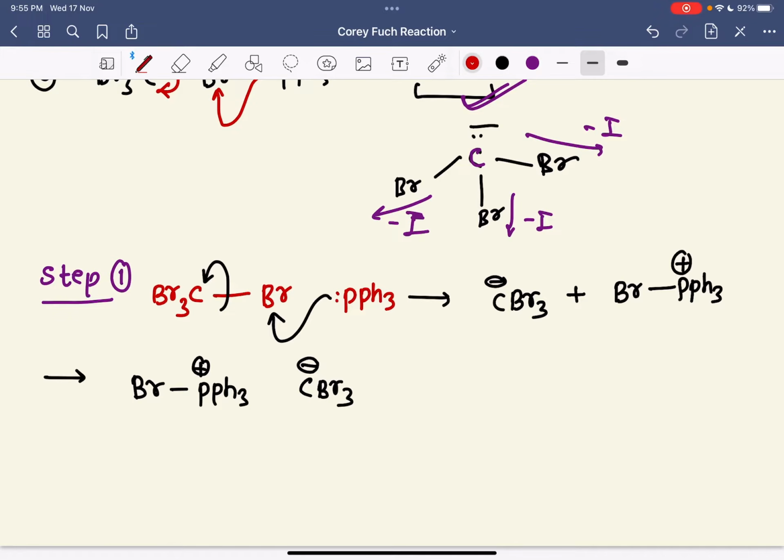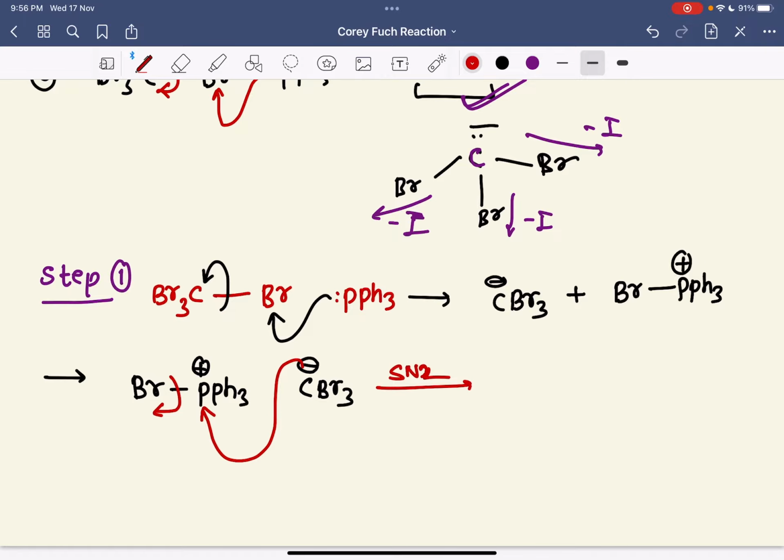Because the phosphorus has a positive charge and a vacant orbital also, this phosphorus works as an electrophile, and this carbon nucleophile will attack on the phosphorus, and then this bromine will leave as a Br minus. So you will get something like this. This reaction is basically an SN2 reaction. Right? Okay, fine.